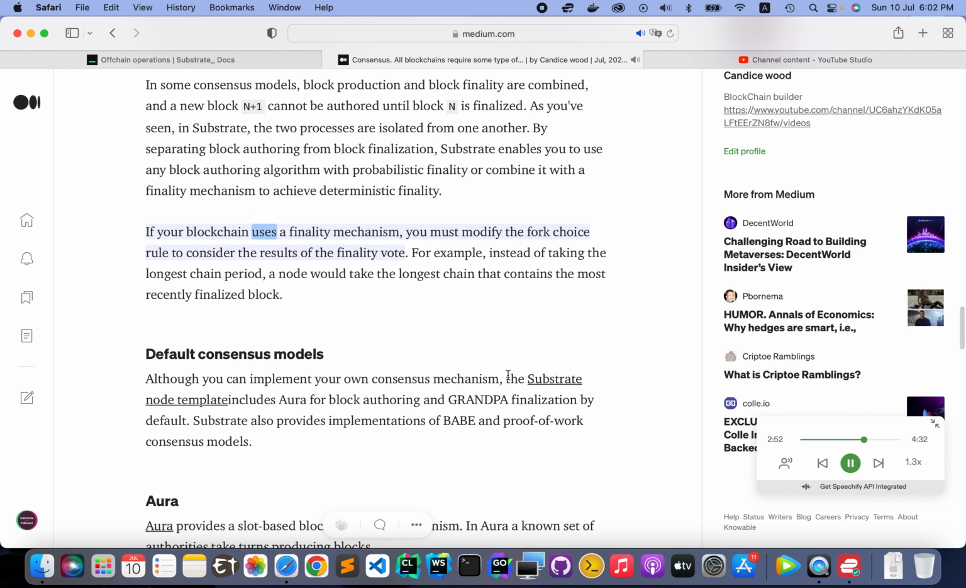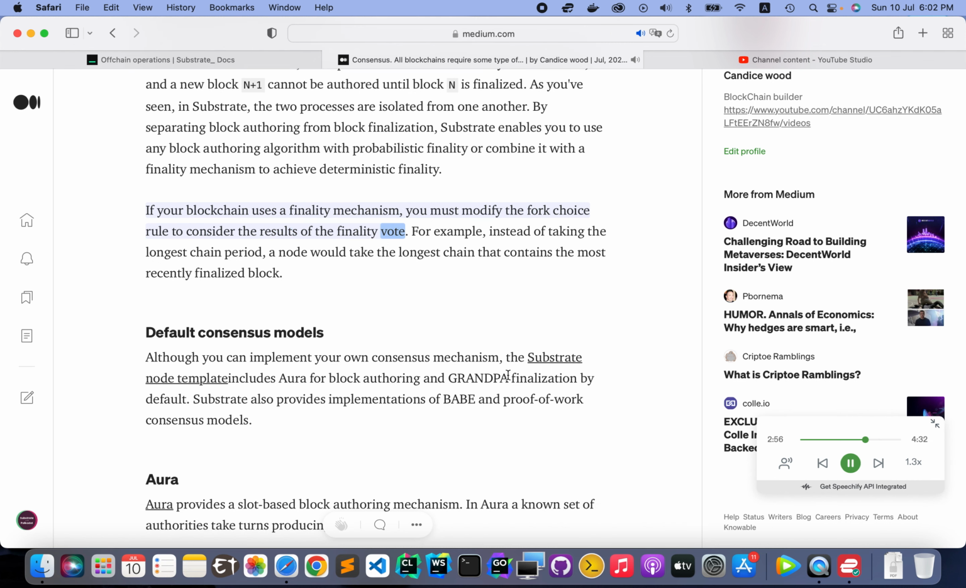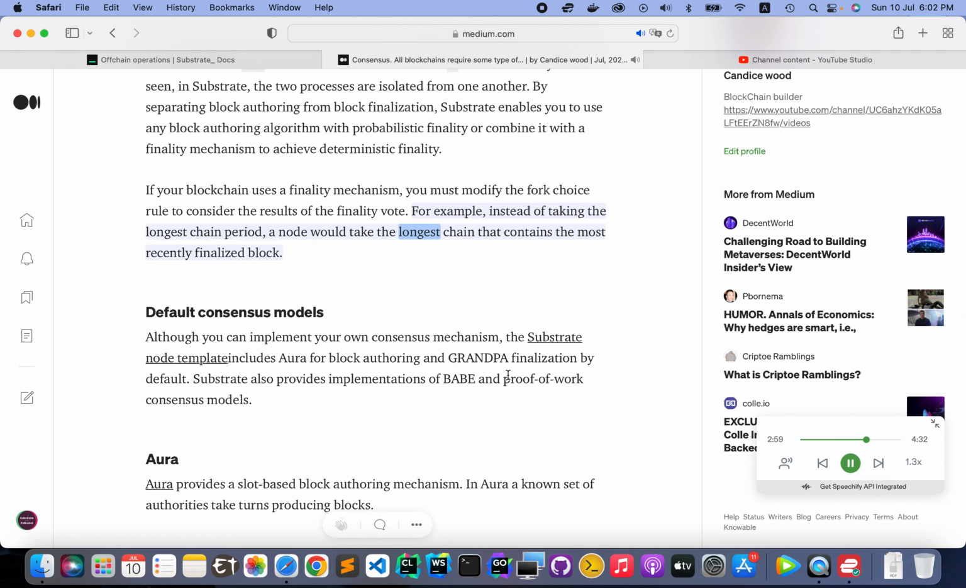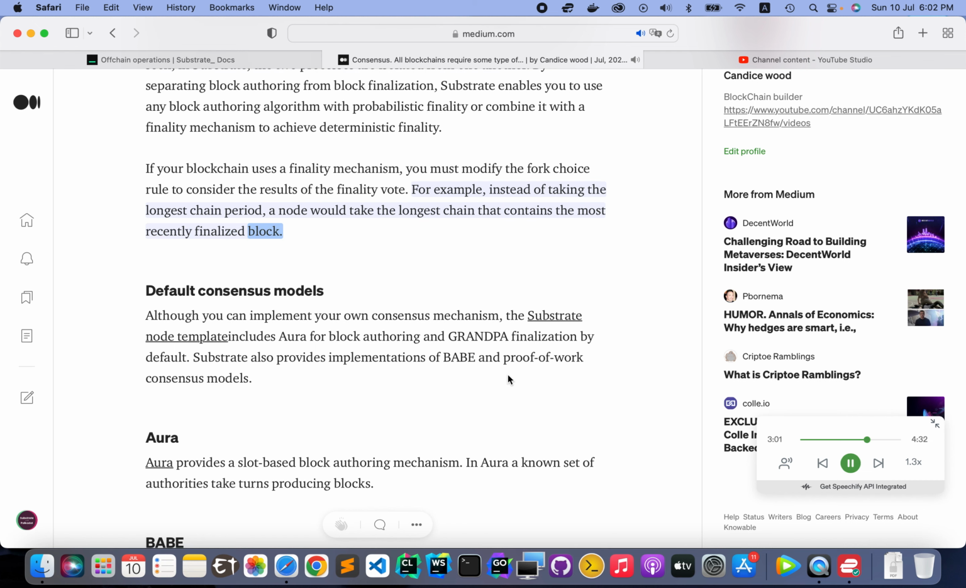If your blockchain uses a finality mechanism, you must modify the fork choice rule to consider the results of the finality vote. For example, instead of taking the longest chain, a node would take the longest chain that contains the most recently finalized block.